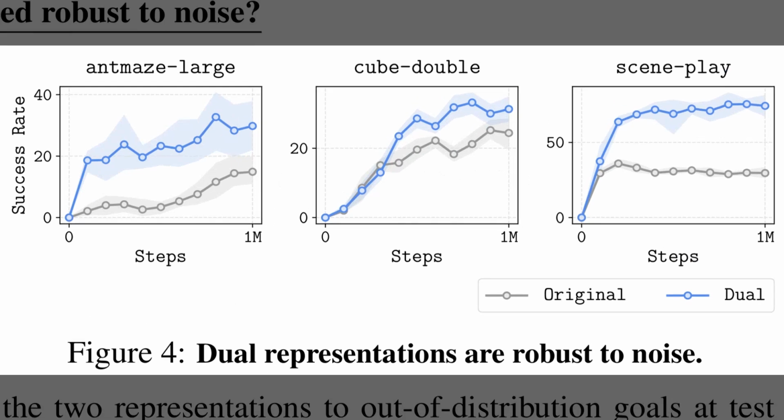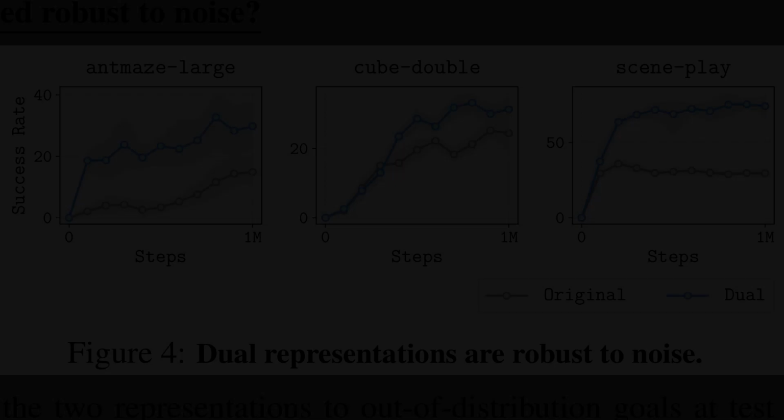Okay, Table 2 reported pixel-based results. Figure 4 shows robustness under noisy evaluation goals. The figure plots success rate versus steps with blue for dual and gray for original, and the blue curves rise faster and finish higher. The left panel on Ant Maze Large shows a widening gap past mid-training, which signals stronger stability to noise. The middle panel on Cube Double and the right panel on Scene Play both keep a clear margin, with tight confidence bands that favor the dual approach.